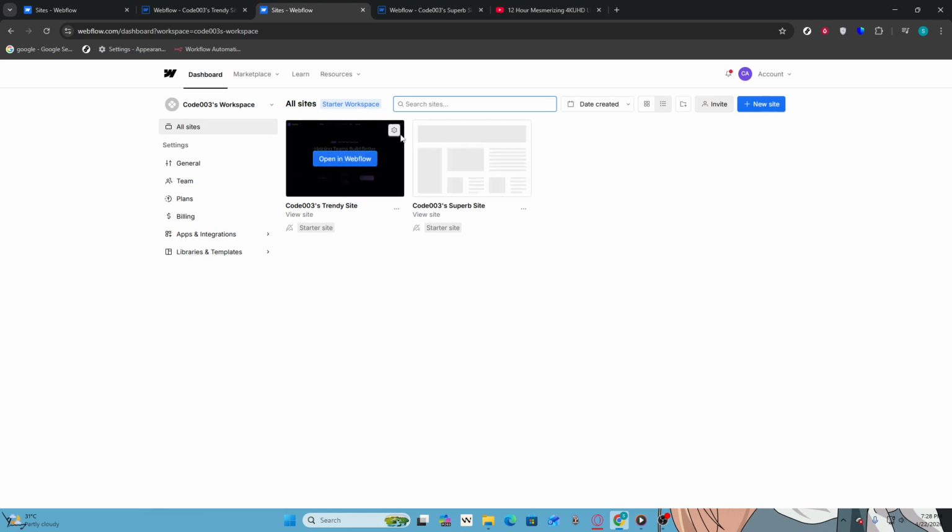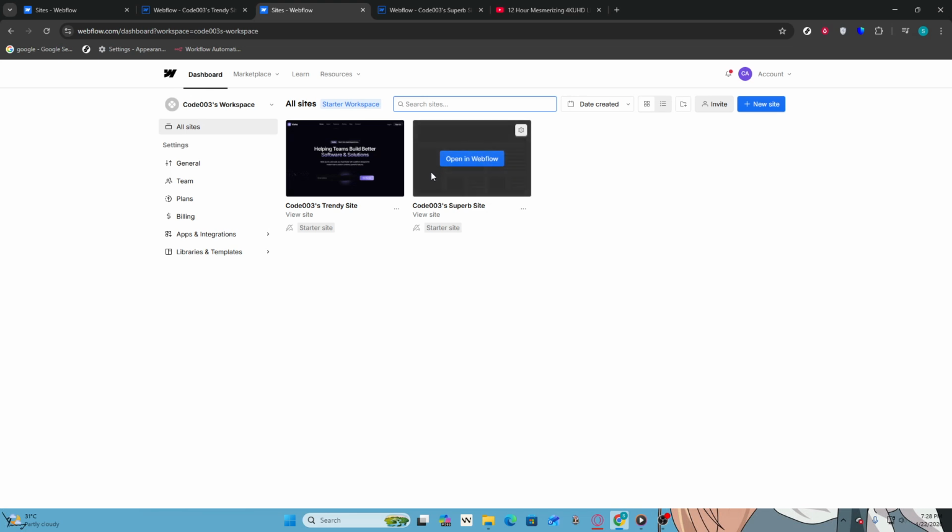After that, choose the site where you want to add custom code. A list of your projects will appear. Identify the specific project you wish to edit and click on its name. This action will take you to the overview page of that particular site.